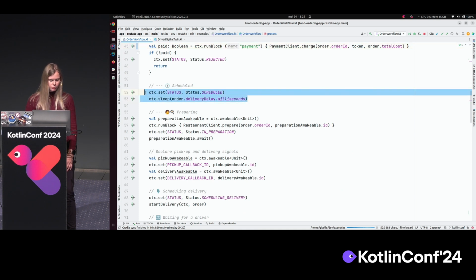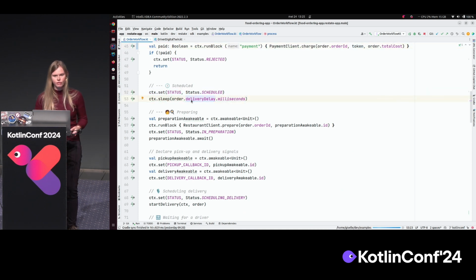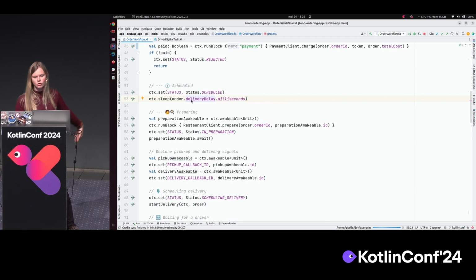So this is an example of timers. You have communication, but you can actually also register timers in Restate. And you can use those timers either to call another service with a delay, so basically send a message and attach a delay to it, or to just let a function sleep. And in this example, we let customers order something for later on. So for example, I want a pizza at 7 o'clock in the evening. What happens is this will just block until 7 o'clock in the evening, and then it will continue.